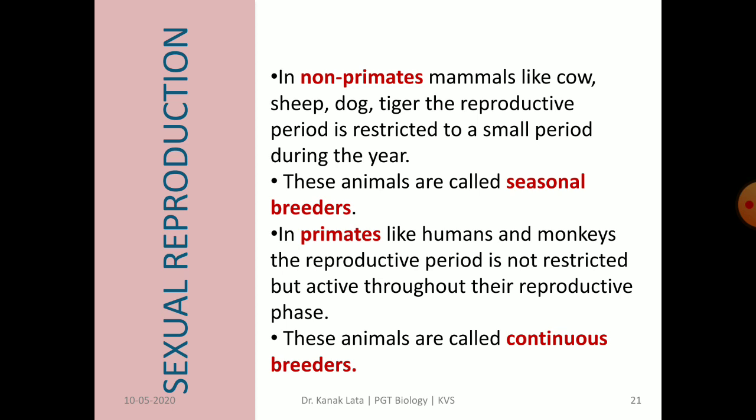In non-primates like cows, sheep, dog, tiger, the reproductive period is restricted to a small period during the year. So, they are called seasonal breeders. Why are they called seasonal breeders? Because the reproductive period is restricted to a small period during the year. Whereas in primates like human beings, monkeys, apes, the reproductive period is not restricted, but it is active throughout their reproductive phase. So, they are called continuous breeders.